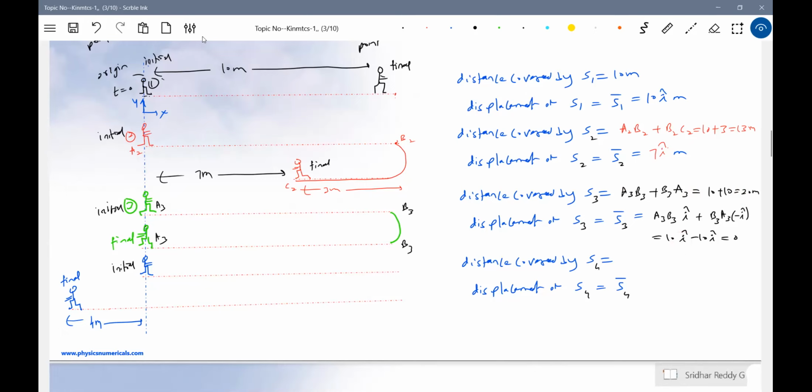What is the distance you will move now? You will move A4B4 and B4C4. First you will walk A4B4, then B4C4. A4B4 is 10. This will be 10 plus 4. I will indicate it.